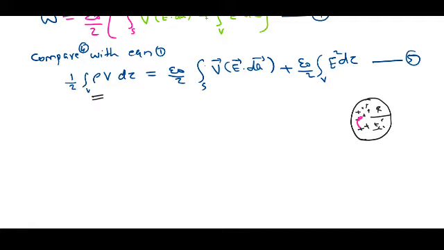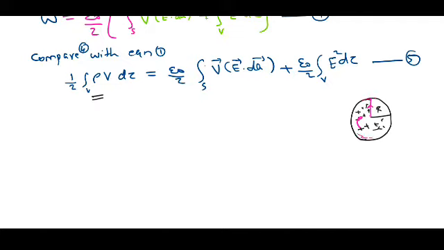If I integrate the charge density over this volume, the value of the integral will have a constant result, because I can integrate only up to the radius R, since the charge exists only up to this radius.